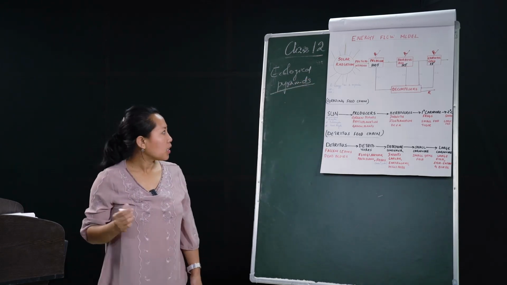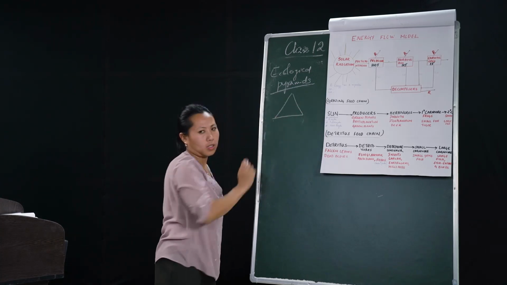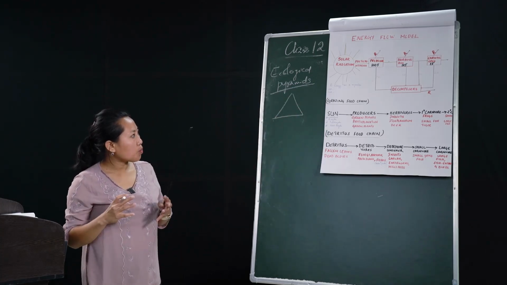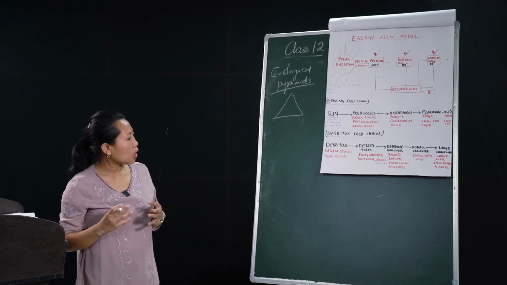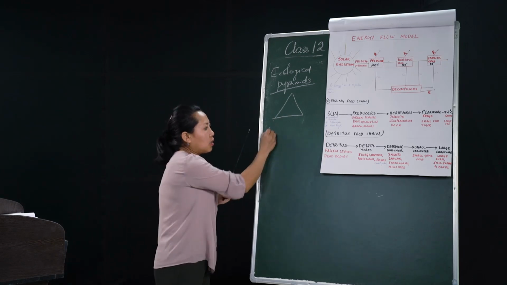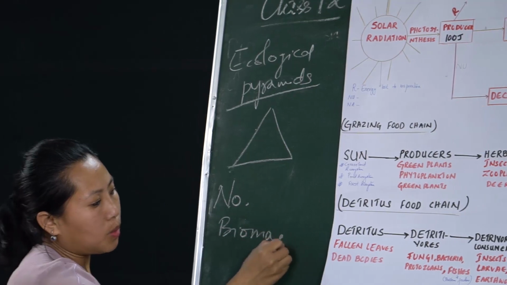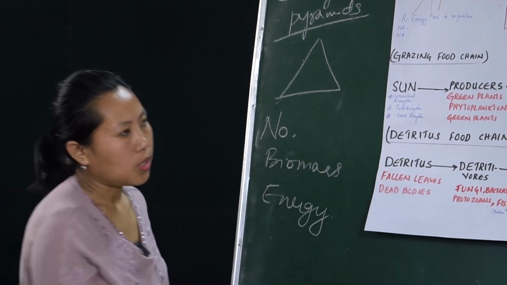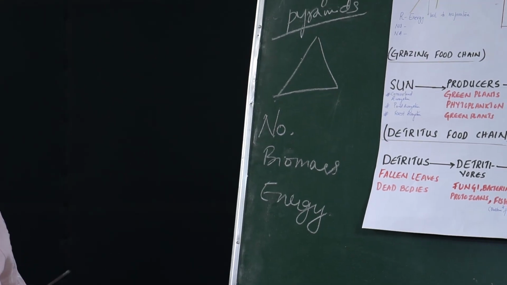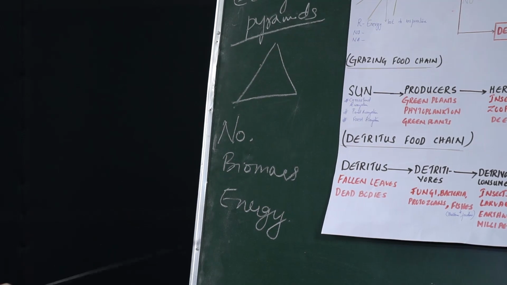What is a pyramid? We all have a basic idea that a pyramid will look something like this, a triangle. These ecological pyramids are graphical representations of ecological parameters like number, biomass, and energy. The producers, the herbivores, the carnivores, they all are related to one another in these parameters.